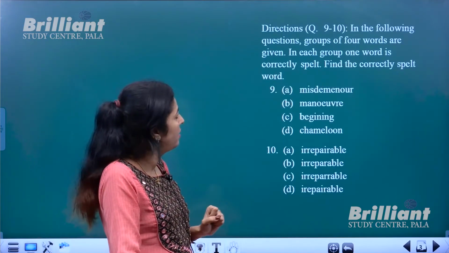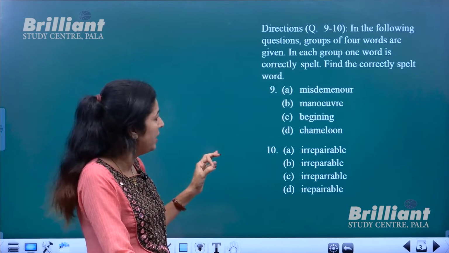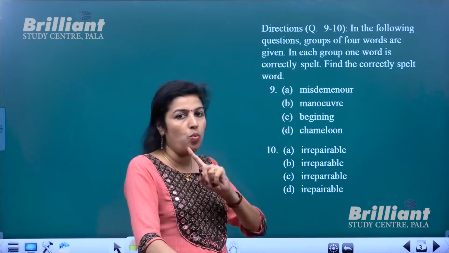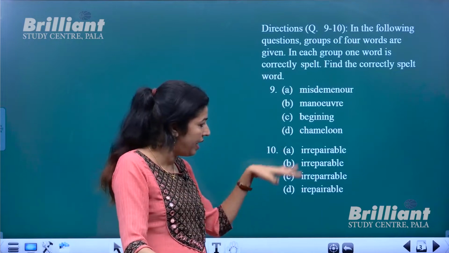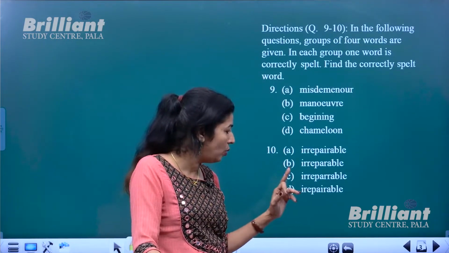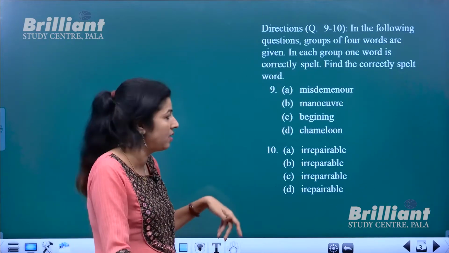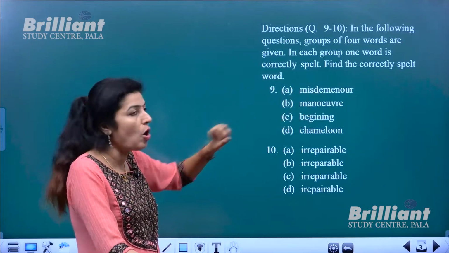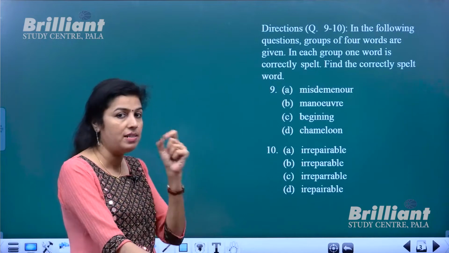You need to find out the correctly spelt word. That means out of these 4, only one word has got the correct spelling. Exactly the same way for the next question also, these 4 words taken together, where only one word is correct. So here misdemeanor is with the wrong spelling. We have to choose the correctly spelt word.